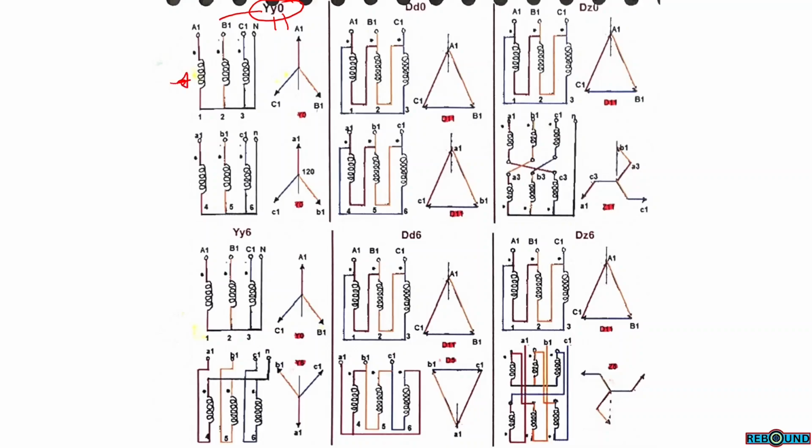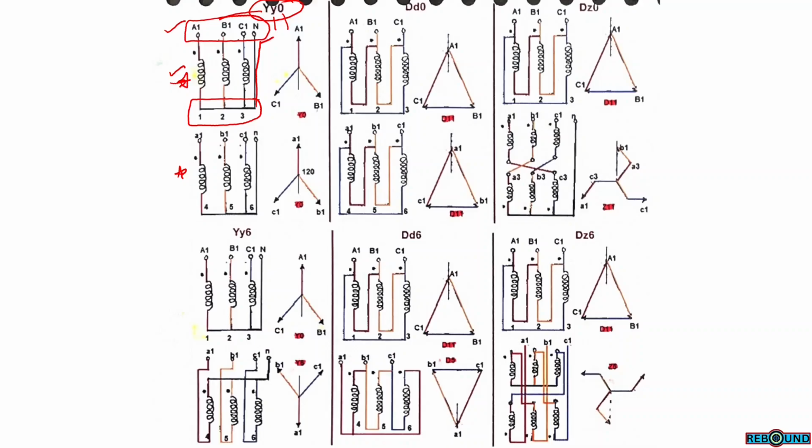These are the primary windings. These are the secondary windings. The primary connections are in star: A1, B1, C1 and N1. These are represented in capital letters on one side of the primary windings. The other sides of the windings are connected in star. This is the neutral point.